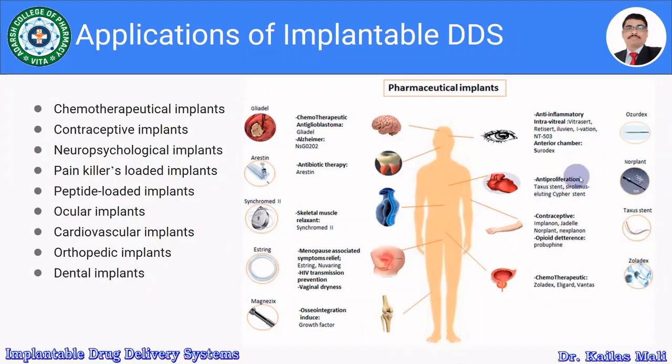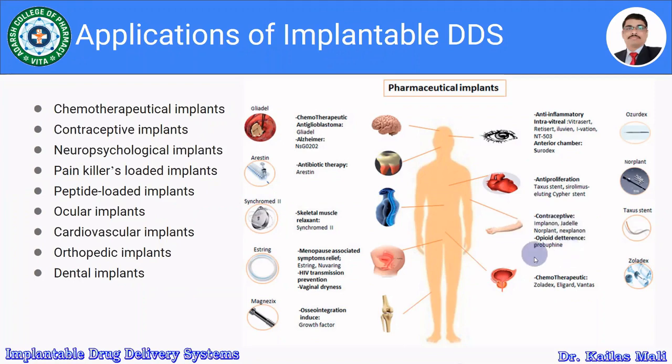That is for anti-proliferation, Taxus stent, sirolimus eluting Cypher stent, which is related with the heart. Then the contraceptive, that is Implanon, Jadelle, Norplant, Nexplanon, which is inserted into the arm.